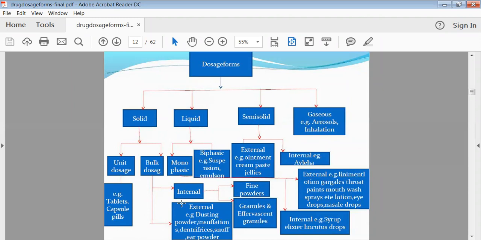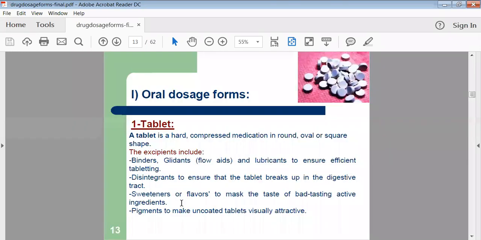Okay. Then gaseous type of preparation. Gaseous type of preparations are aerosol as well as inhalation. So this is a little bit, we can say, deeper classification of your dosage forms. Now one by one we will see all types of dosage forms.